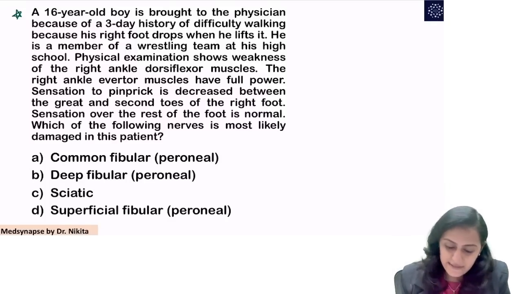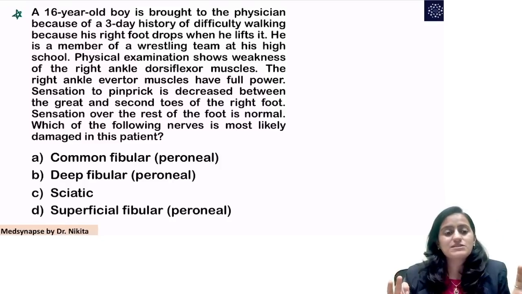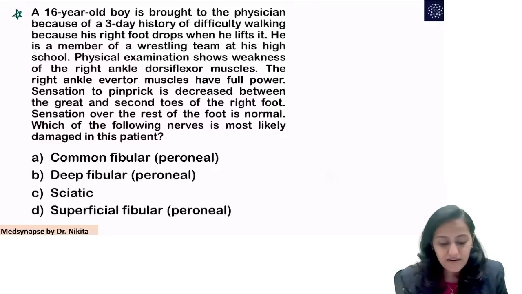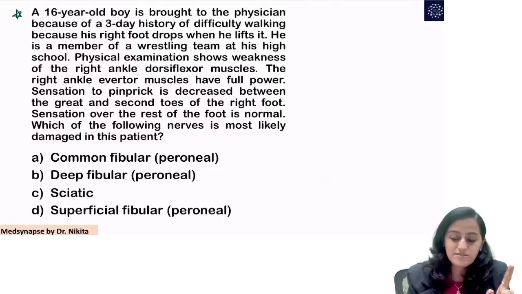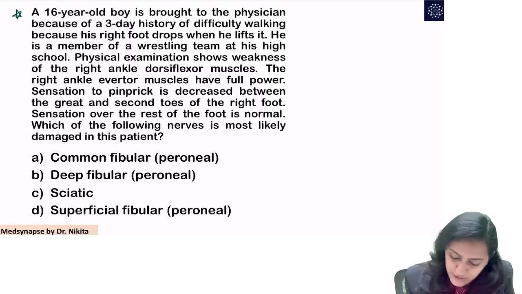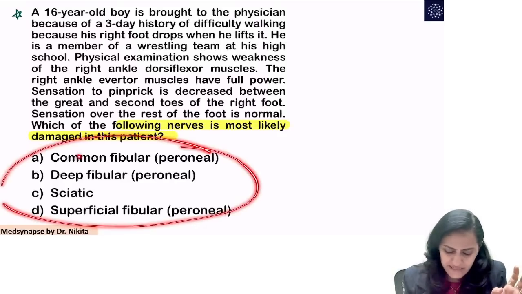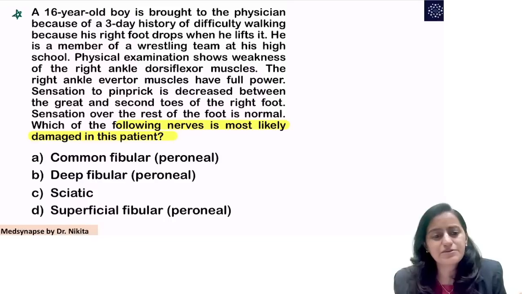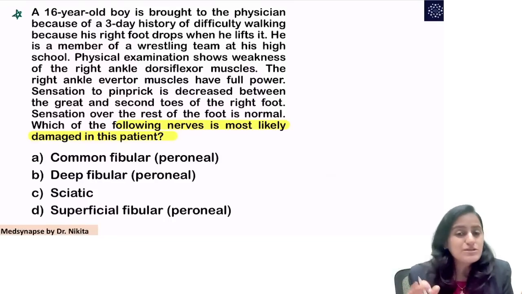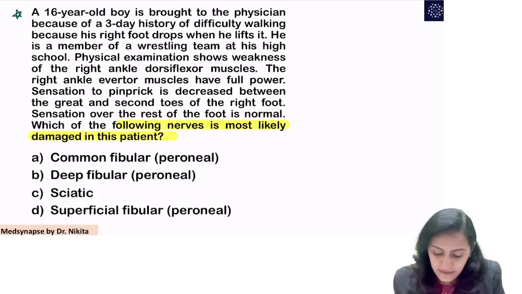Let's go to this one here. So guys, when you have lengthy questions like this, always remember you have to start reading from the last line first, because that gives you the crux of the question. The question is, which of the following nerves is most likely damaged in this patient? That is what I read, and then I see the options, and I see the options are somewhere related to the lower limb. So now I know that they are asking something for nerve injury in the lower limb somewhere.